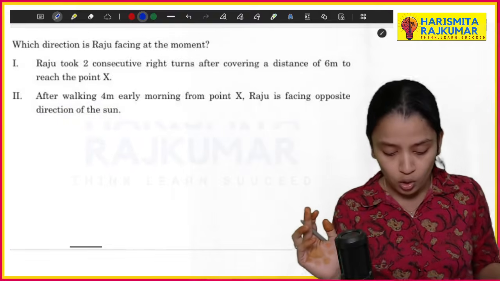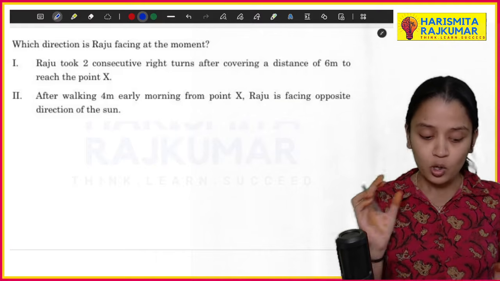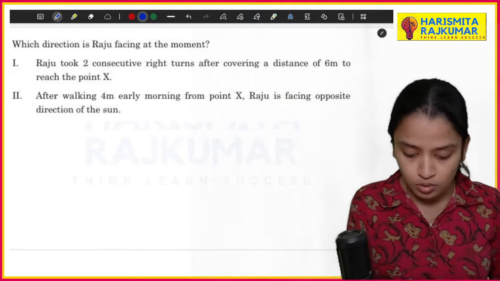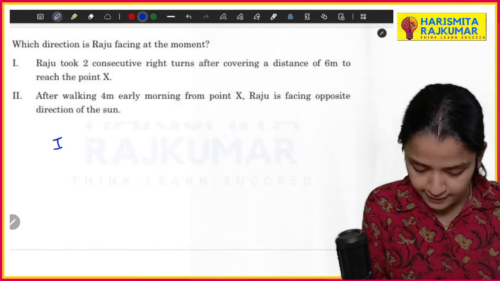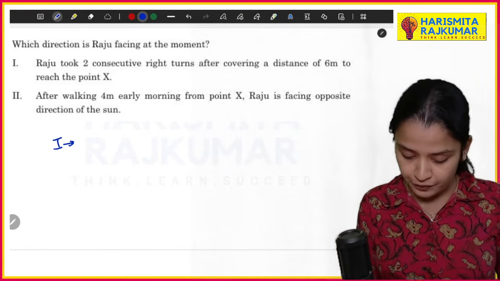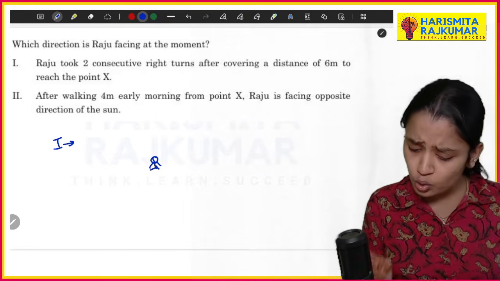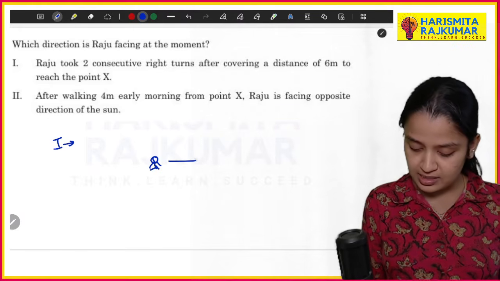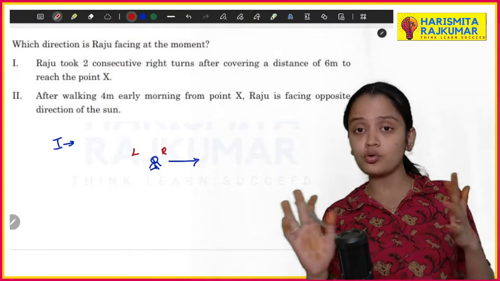Okay, now let's go to the next question. The next question is: which direction is Raju facing at the moment? The first statement is Raju took 2 consecutive right turns. So for example, Raju was standing here. He first took 2 consecutive right turns. Suppose this is his right and this is his left. So he took 2 consecutive right turns.